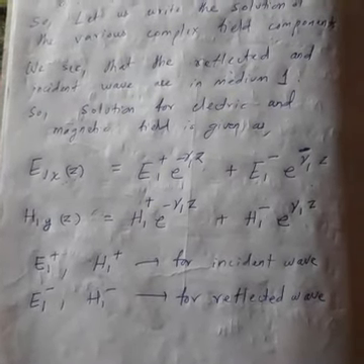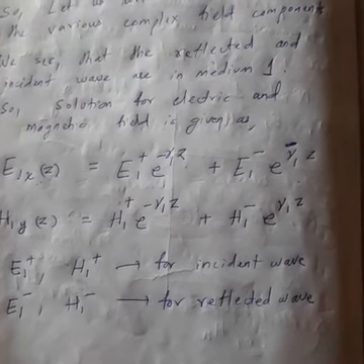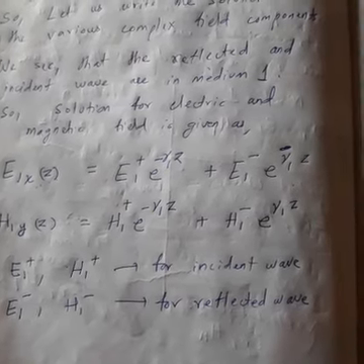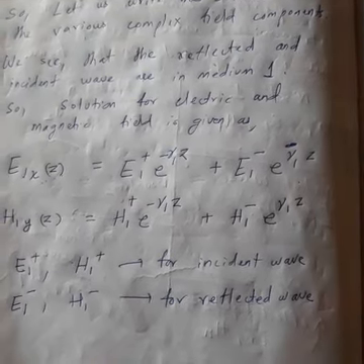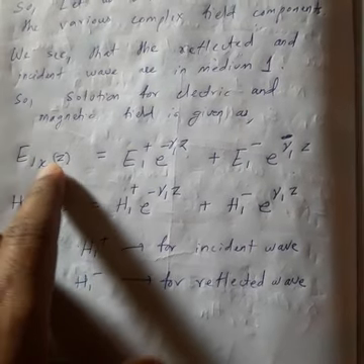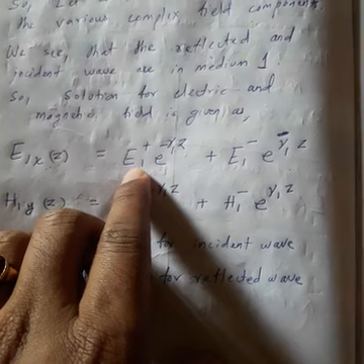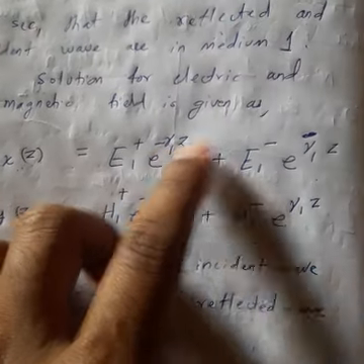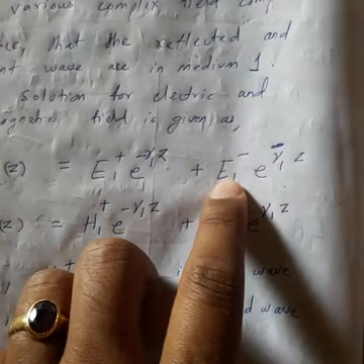So in medium 1 there are two waves, one is the incident wave, one is the reflected wave. So the total electric field is equal to the sum of the electric field solution of the incident wave and the electric field solution of the reflected wave. Now we know the general format in the wave equation: the solution is in the format E is equal to E0 e to the power gamma z. So here the total electric field in medium 1, E1x of z, is E1 plus, the electric field of the incident wave, e to the power minus gamma 1, the propagation constant of medium 1, z, plus what is the second wave present in medium 1?